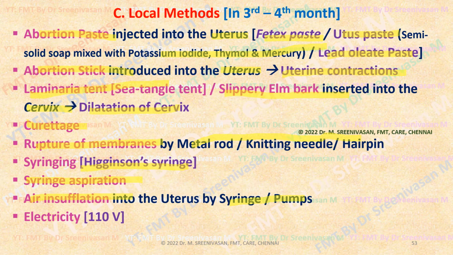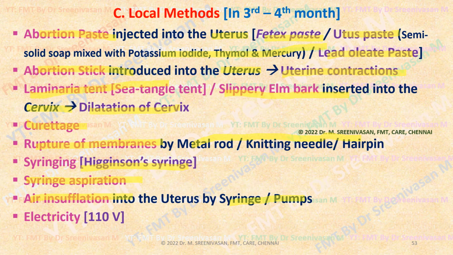They are believed to detach the placenta and amniotic membrane from the uterine attachment, leading to expulsion of the fetus. But the complications are air embolism, or if soap solution is used for syringing, soap embolism and fat embolism, which may cause death of the pregnant woman.